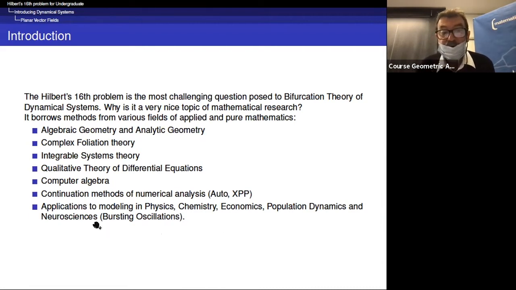And neuroscience, for me, it is the most beautiful contribution of dynamical systems. It's fascinating that with the notion of bursting oscillations, then you recover examples of situations which are very hard to prove experimentally. And it's fascinating that you have a mathematical explanation for such phenomena.